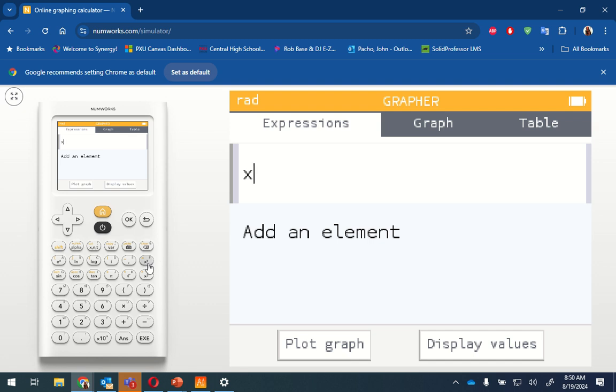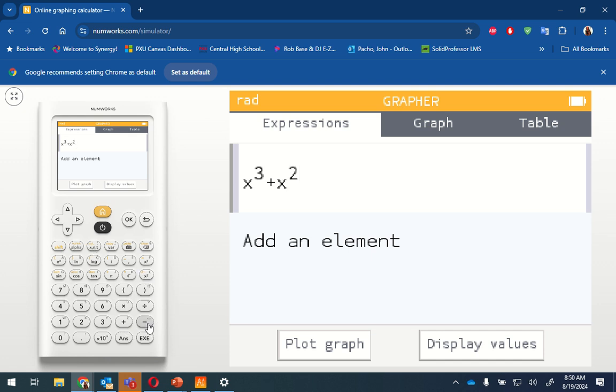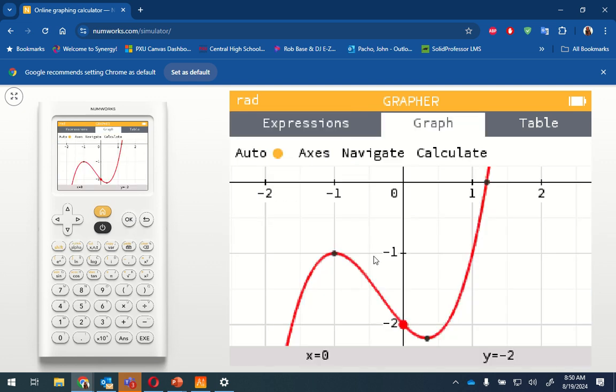Am I not? Oh, there it is, right there. Plus x squared minus x minus 2. Did I copy that correctly? Okay, good. There you go.